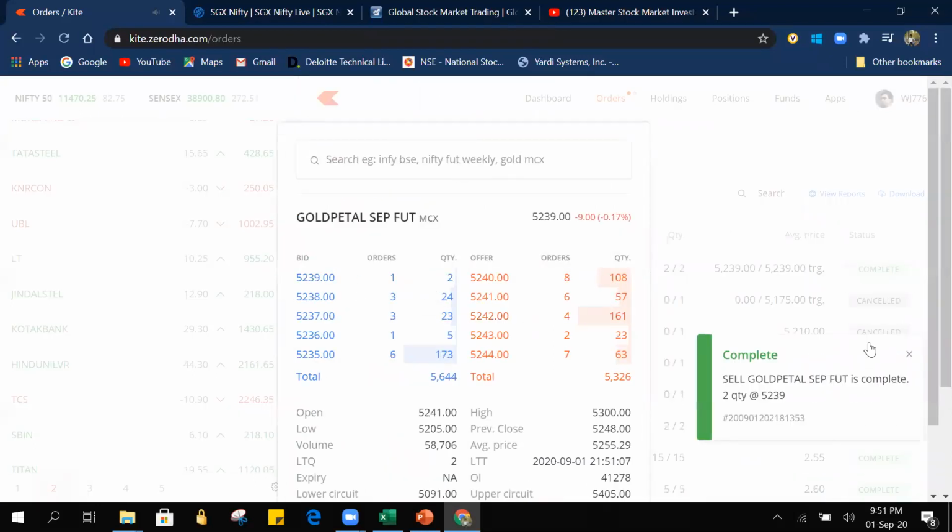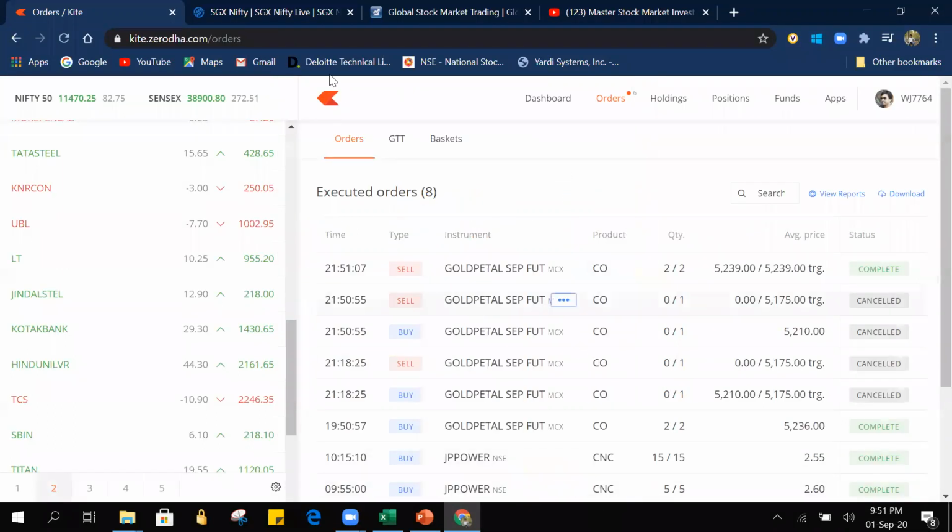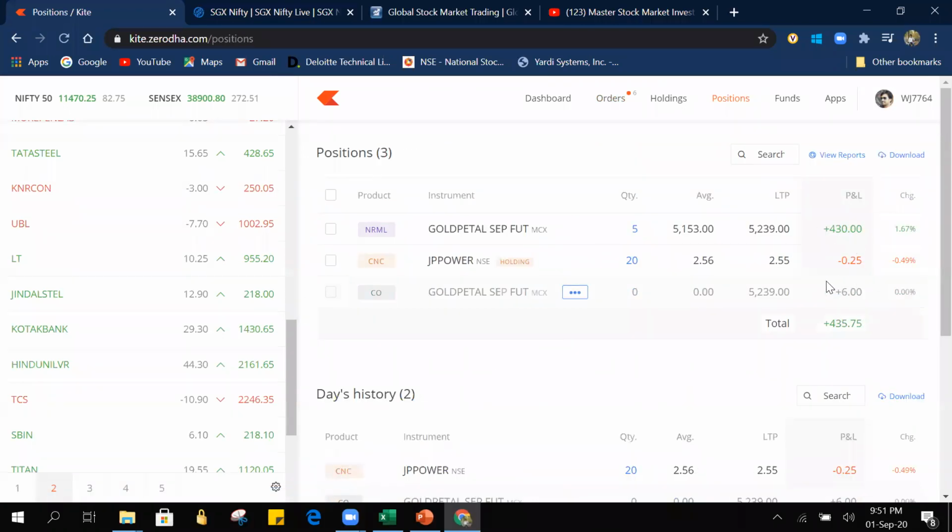Yes, it got executed if you see now. So this is how we lock the profits. Now no more pending open orders. It got executed at 5239. So without any fear, we have locked our profits. This specialty of cover order won't be there in any other orders, even in trailing stop loss or any other kind of stop loss, as I showed you in the beginning of this section. So now we ended with a profit of 6 rupees at 5239. You can see, right? So this is the advantage of cover order.